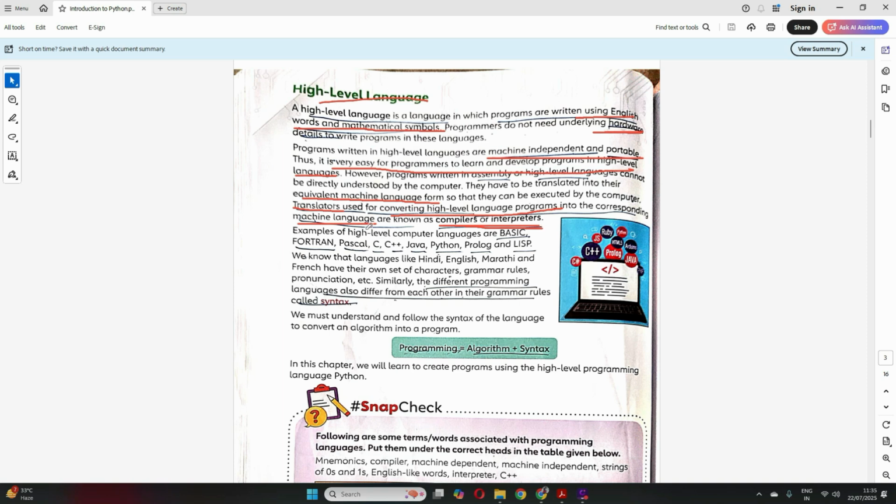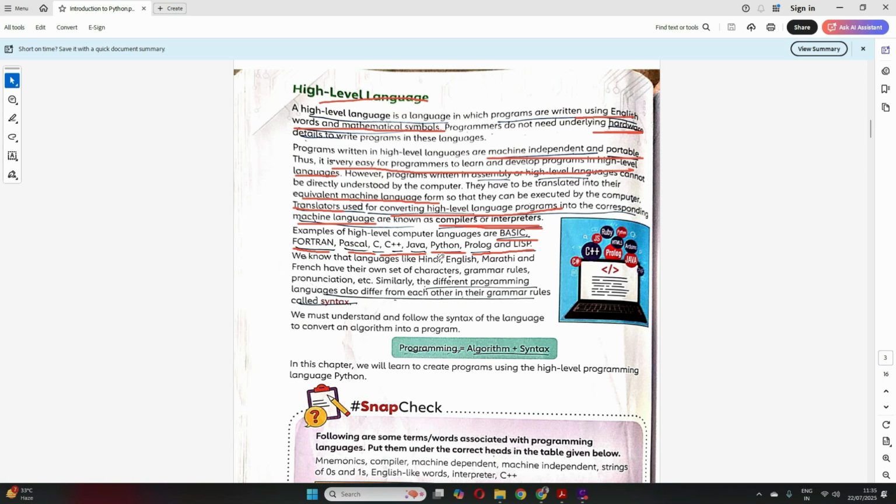Clear? Now some examples of high level languages are Python, which we'll be doing, correct? Then you have BASIC. I think some of you must have done BASIC before in your lower classes. Then you have Fortran, Pascal, C, C++, Java, Prolog and LISP. There are many high level languages that we use, but now we are going to understand more about Python.